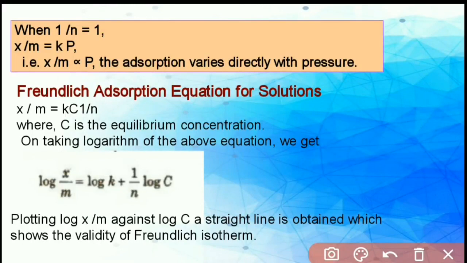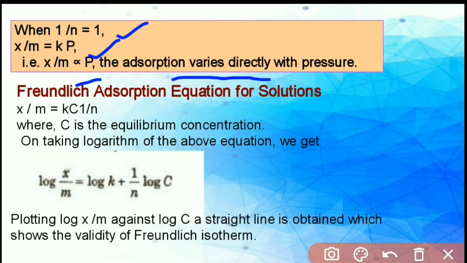When 1 by n is equal to 1, x by m is equal to k p. It means x by m, the adsorption, is proportional to pressure. The adsorption varies directly with pressure. Both the conditions are supported by experimental results. The experimental isotherm always seems to approach saturation at high pressure, but this cannot be explained by the Freundlich isotherm, thus it fails at high pressure.